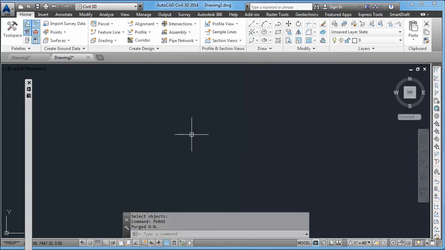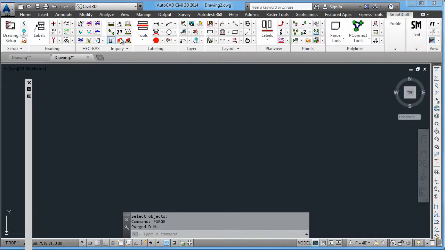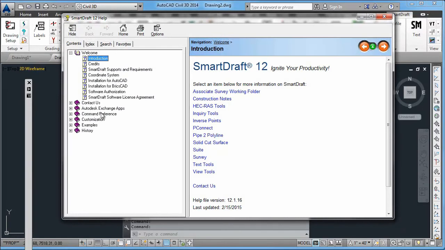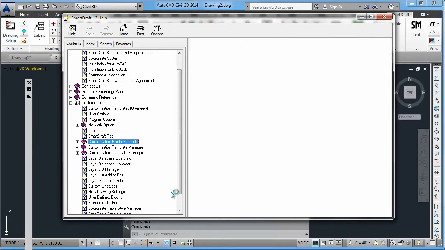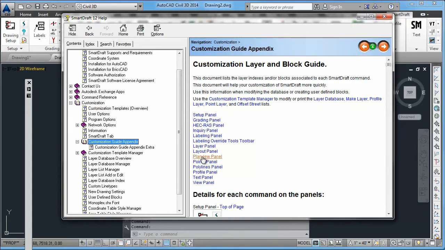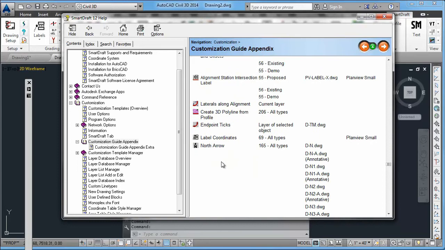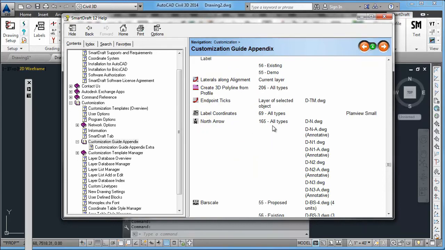So going into the SmartDraft help file, we can determine under Customization, Customization Guide Appendix, going down to the Plan View Tools, finding North Arrow, that the North Arrow uses D-north for 1, D-n1 for 2, D-n2, and D-n3.